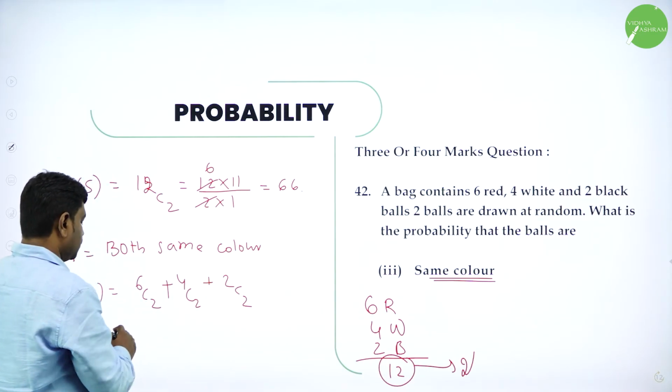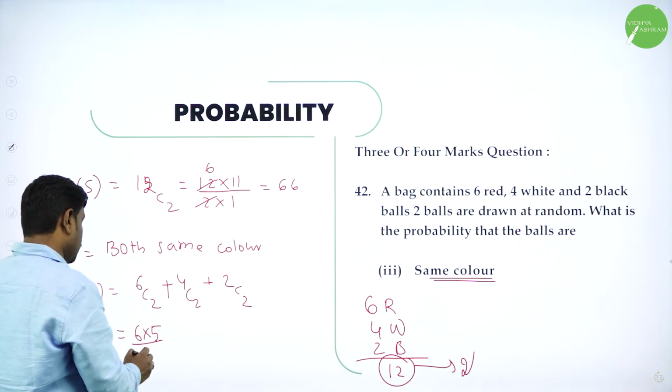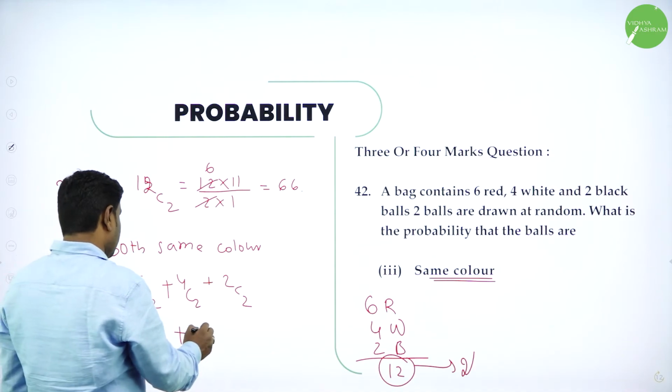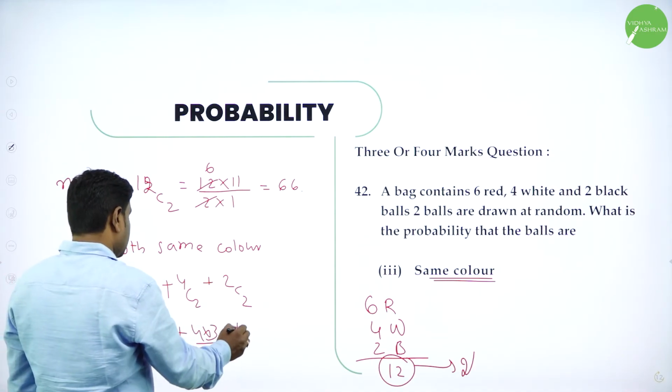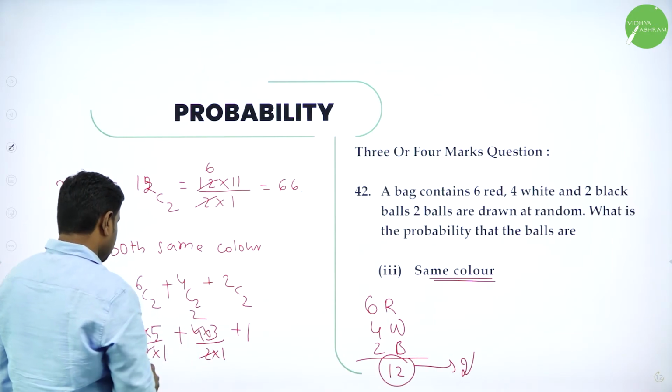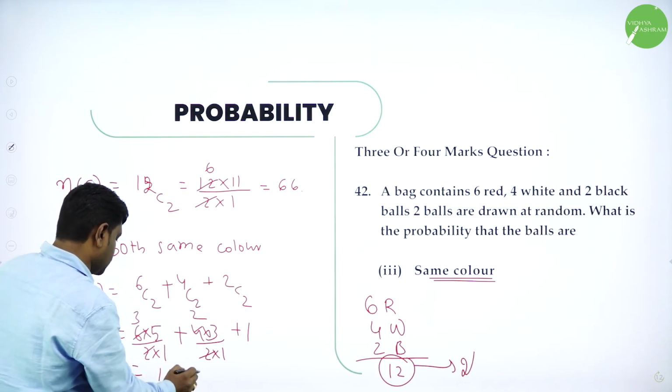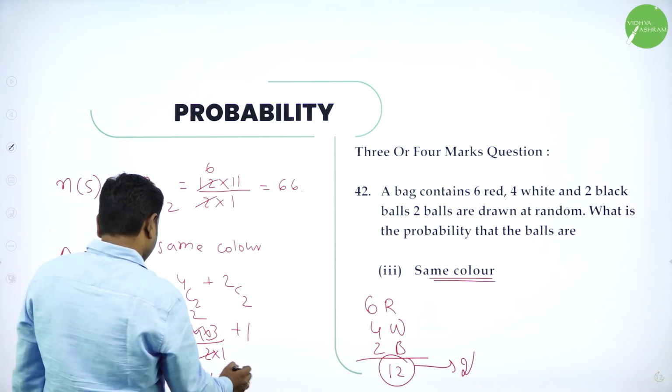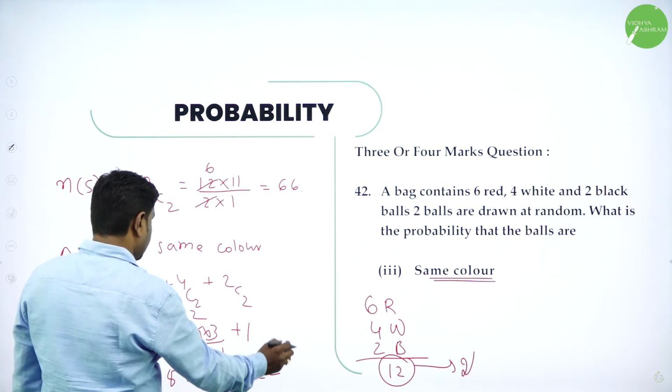This is favorable. 6C2, all of you know, 6 into 5 divided by 2 into 1. 4C2, 4 into 3 divided by 2 into 1. 2C2 is 1. 2 ones are 2, 3s are, 2 ones are 2, 2s are. 15 plus 6 plus 1. 15 plus 6 is 21. 21 plus 1 is 22.